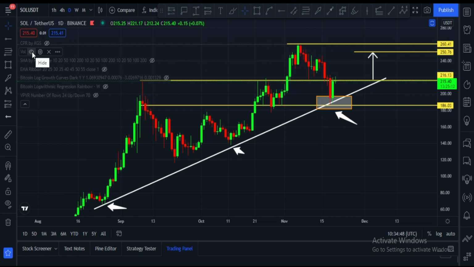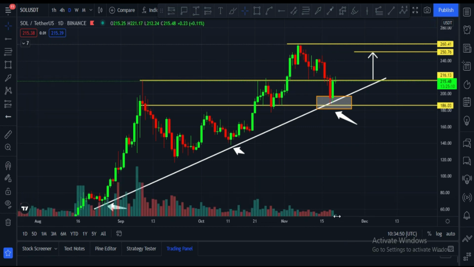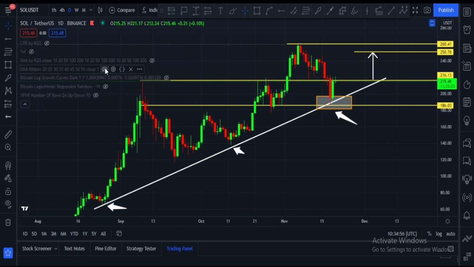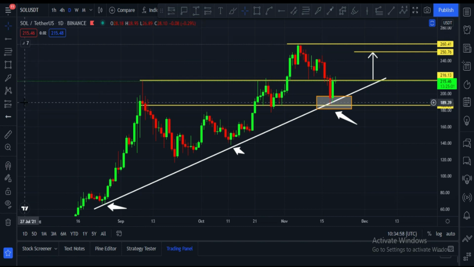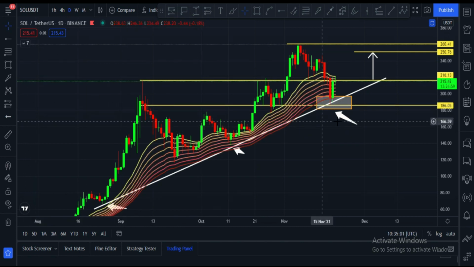And let me please show you some indicators. First of all, volume is missing. We need strong volume confirmation like this, but unfortunately there is very low volume. Let me please show you EMA ribbon. Candles are in between this EMA ribbon, and candles are about to break this EMA ribbon.